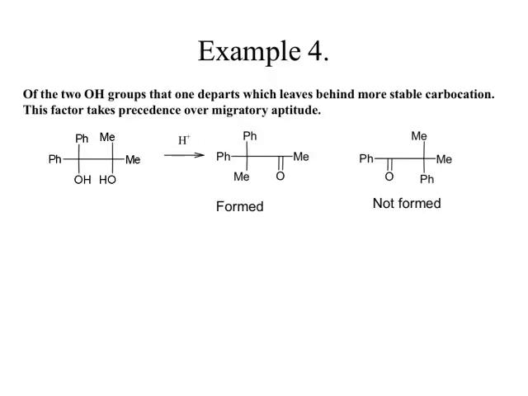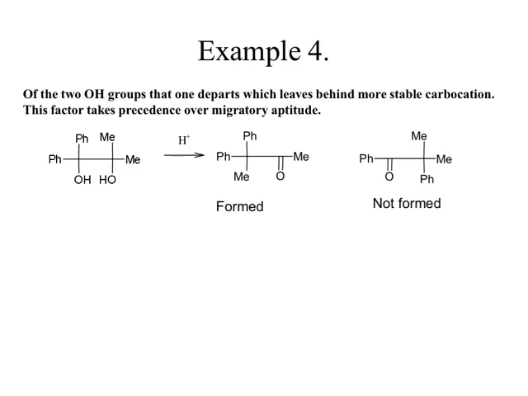Now, as I told you, if we have two hydroxyl groups there are two effects, one is the stability of carbocation and the other is migratory aptitude. In all the examples which I have given you, even though the migratory aptitude is different, we need to check which carbocation is more stable.